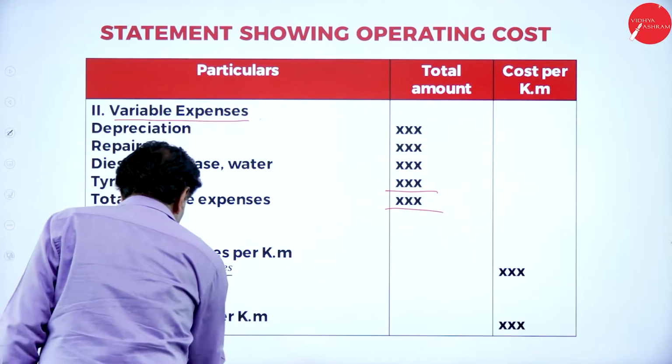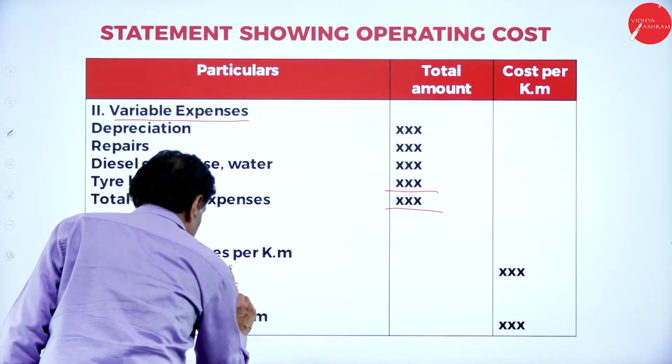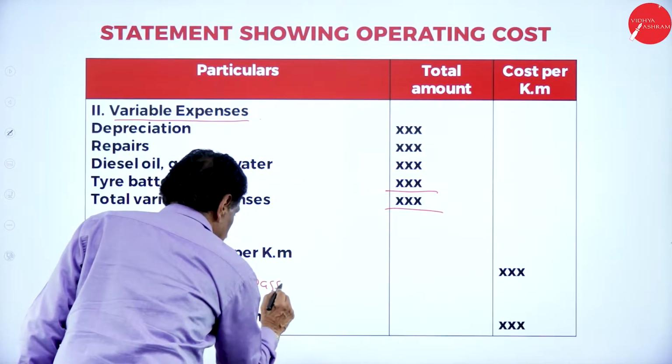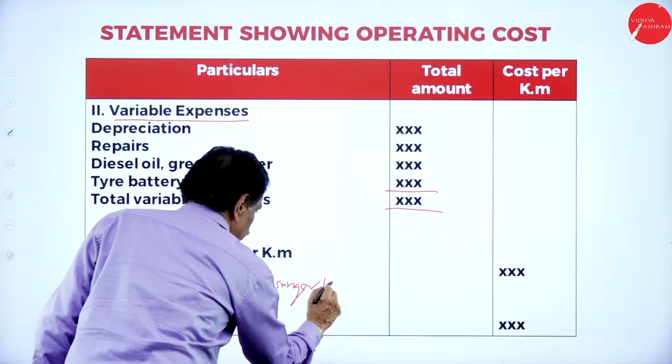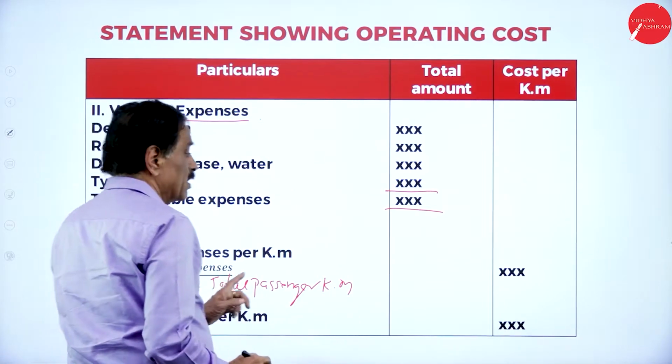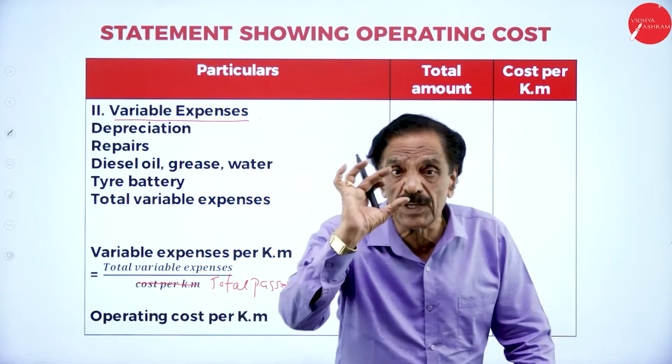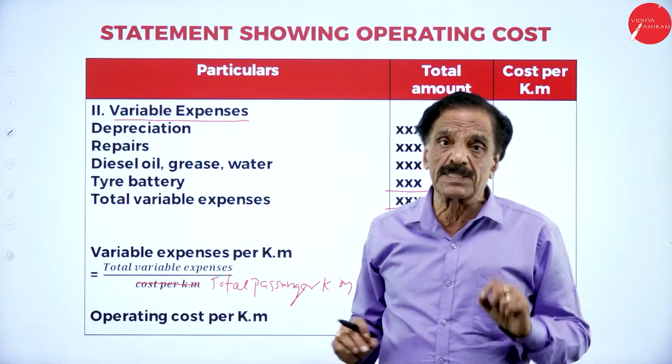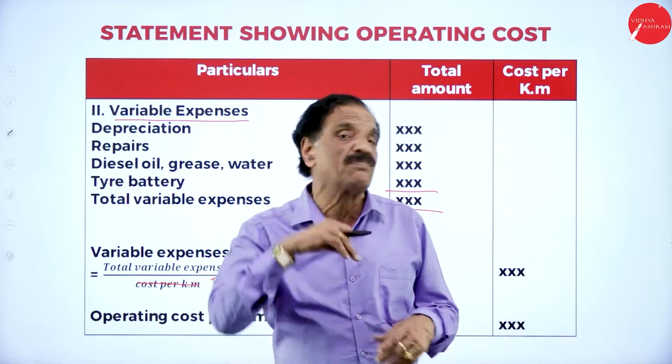Here you can say total passenger kilometer. If you divide, you can get the variable cost per unit. So to the variable expense cost, the profit will be added, that is the fair value.